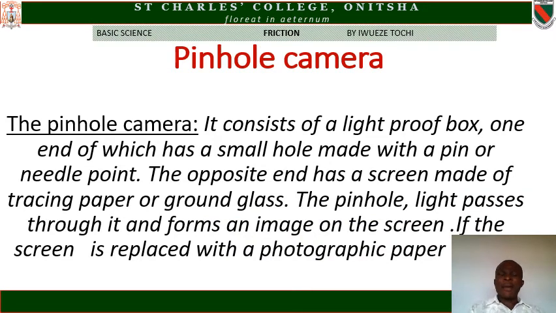Now, pinhole camera. A pinhole camera consists of a light-proof box, one end of which has a small hole made with a pin or a needle. The opposite end has a screen made of tracing paper or glass. The light passes through the pinhole and forms an image on the screen. If the screen is replaced with photograph paper, the image will be formed on the photograph paper.